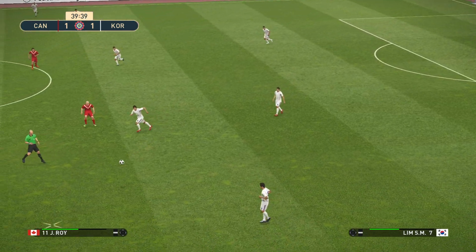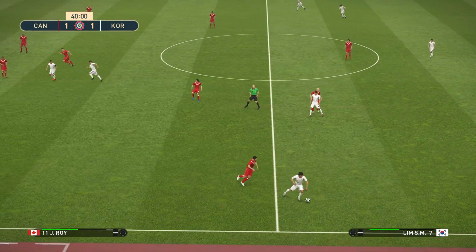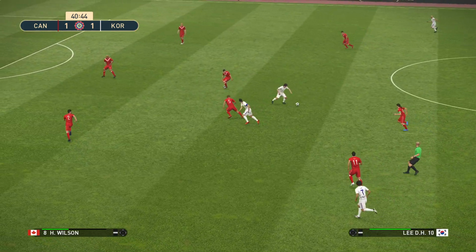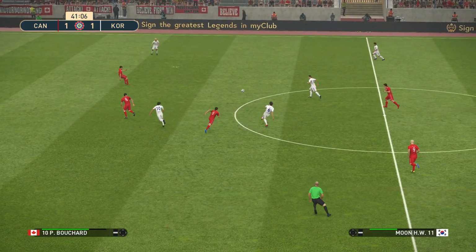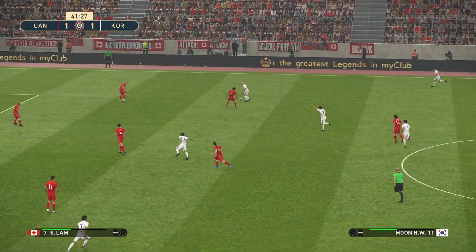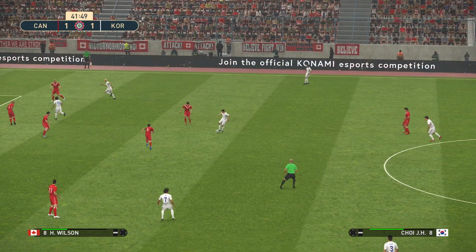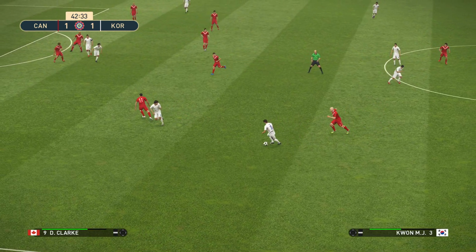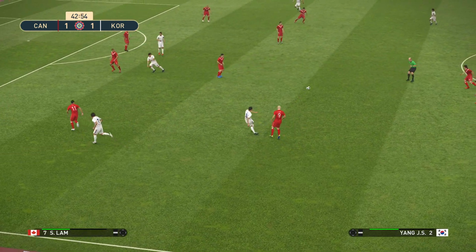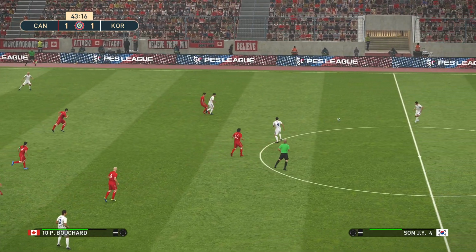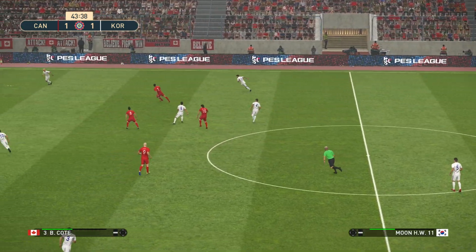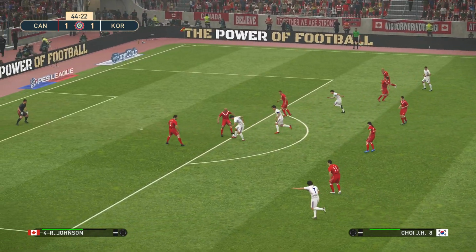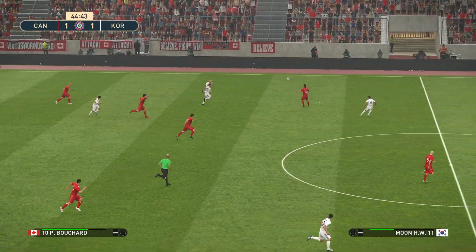And what way will this game turn now? Will that give Canada the confidence to go forward and try and win this game? How will South Korea respond to that goal they just conceded? Here's Choi. Kwan again. Yang lays it back to Sun. Lee. Zhang. And it's one back by Johnson. He clears it out.